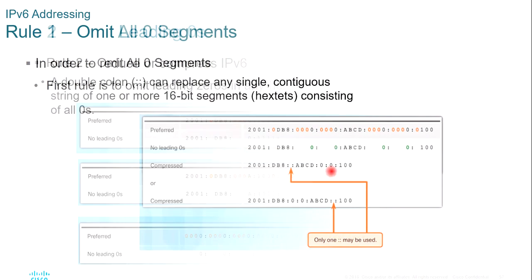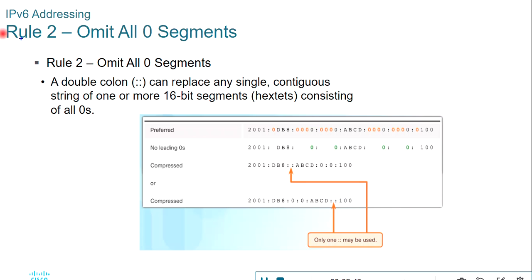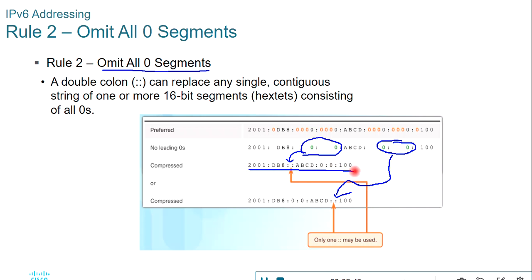Now let's move to rule number 2. What we can do is omit all 0 segments. Like here, if we have consecutive hextets which are in 0 format, we can represent them as a double colon. Similarly, these consecutive zeros in hextets can be represented by a double colon. But one thing that should be kept in mind is we can't use the double colon in more than one place in a single IPv6 address.